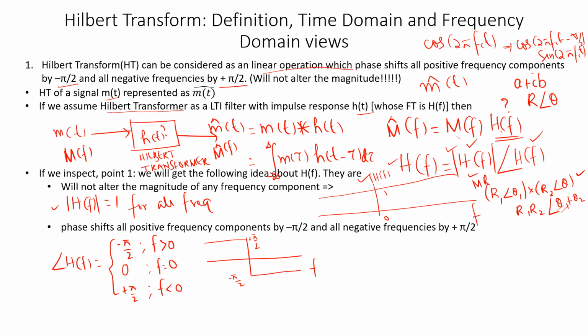So we can write this H of f. It will be something like this. Normally we won't write a spectrum as such. Either we'll draw the magnitude spectrum and phase spectrum separately, or we'll consider only the magnitude spectrum. So this H of f is something like this.